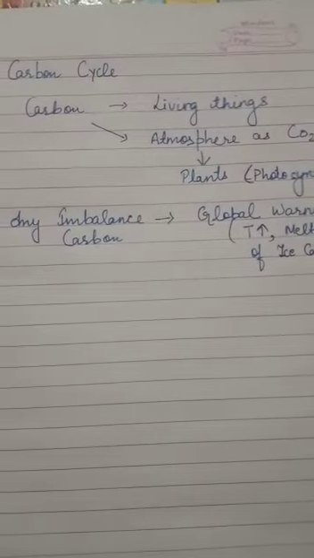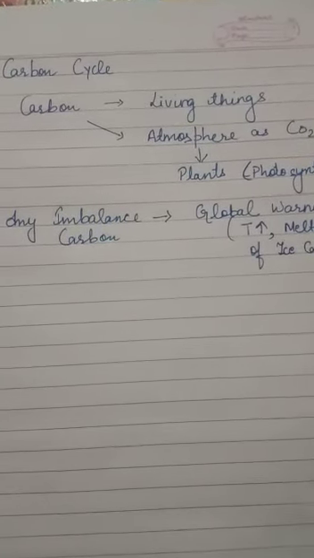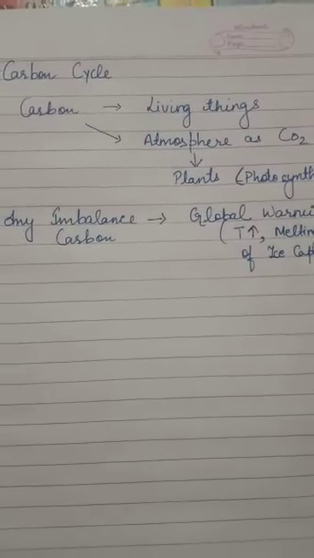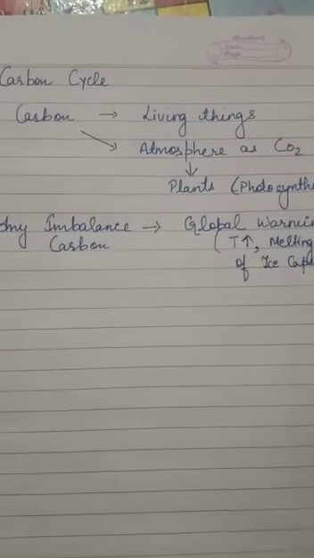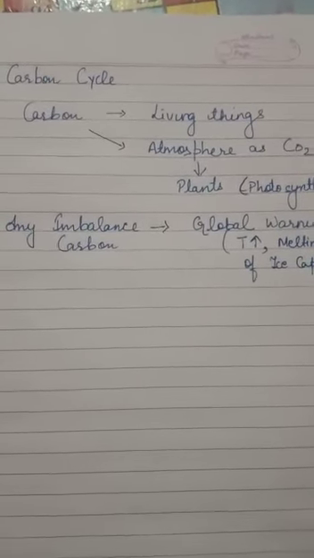The carbon is found in living things, then it is found in our atmosphere also, and the cycle continues. So all these 6 points are the major conditions by which life is possible on earth.